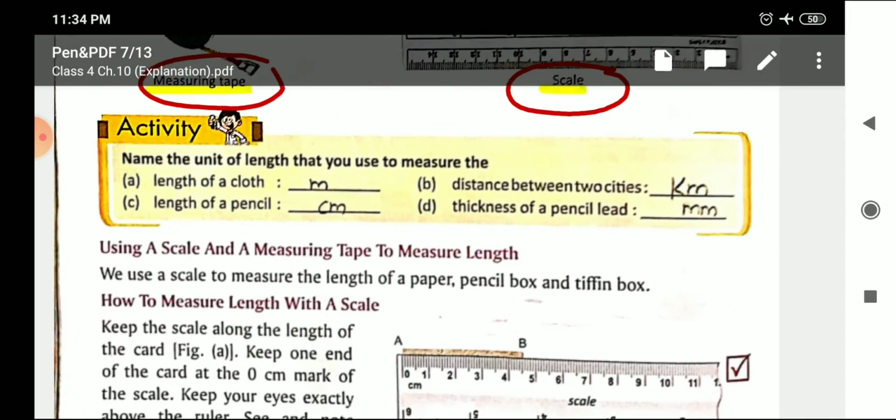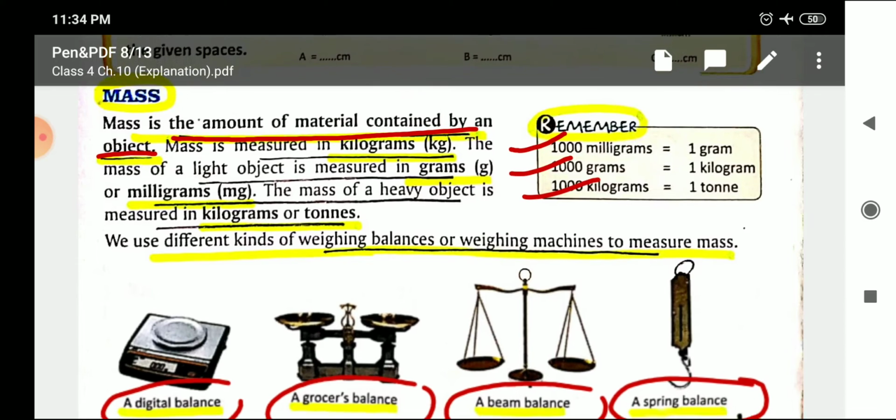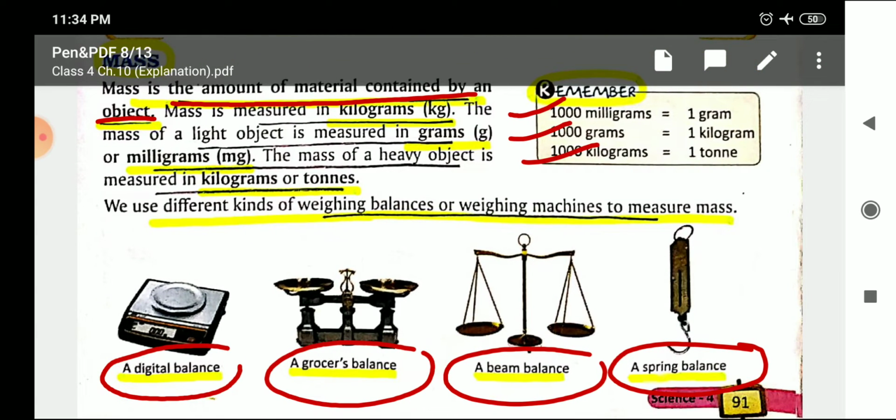The second topic was mass. Now what are the main units to measure mass? Milligram, gram and kilogram. And what are the main instruments to measure mass? Digital balance, Grosser's balance, beam balance or spring balance.